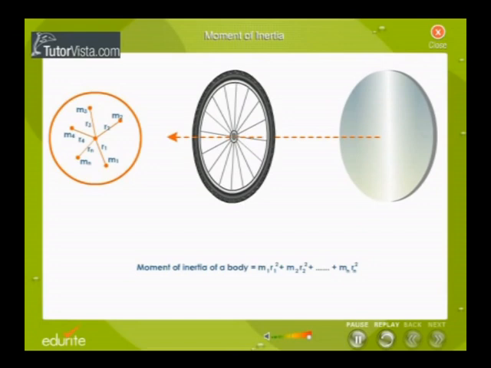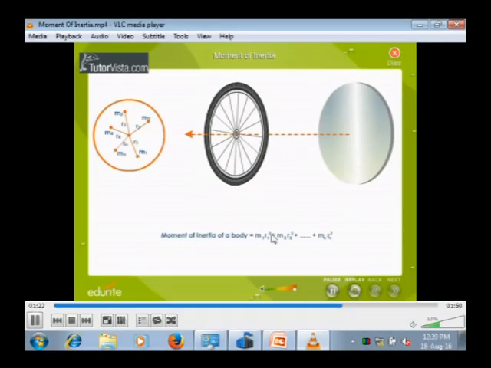More masses will be acting at the point, so if you add the summation of all the masses, m1 r square plus m2 r square plus m3 r square, you will get the total moment of inertia. That means the moment of inertia is more for the wheel compared to the disc. I hope you understand the meaning of the moment of inertia.